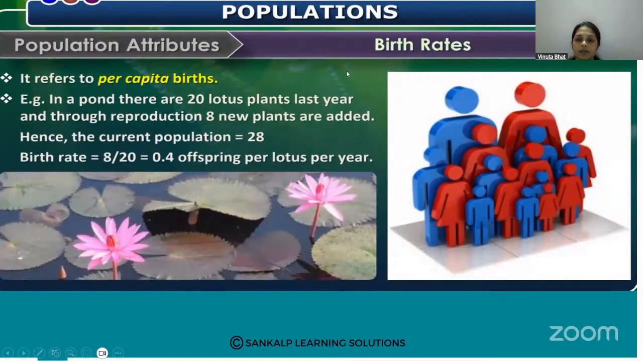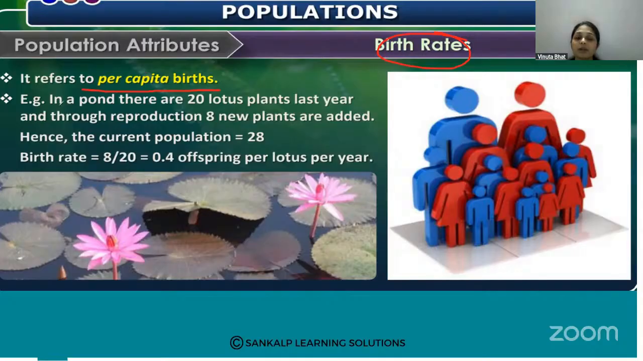Then in an individual organism, we can observe the birth and the death. So what is birth rate? The first attribute is the birth rate. Okay, how do you define the birth rate? It refers to per capita births.